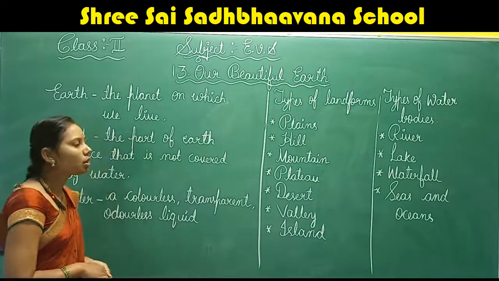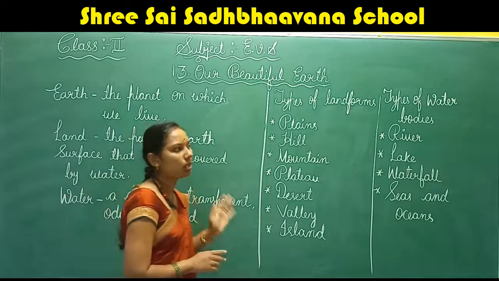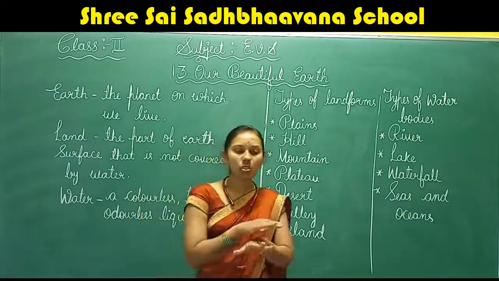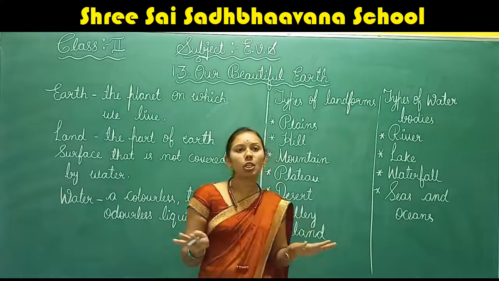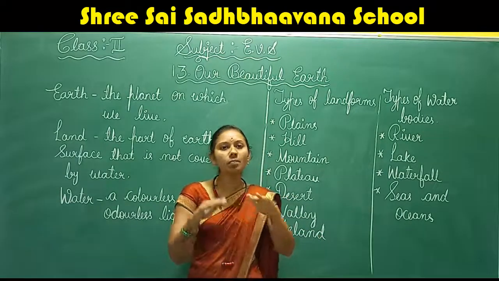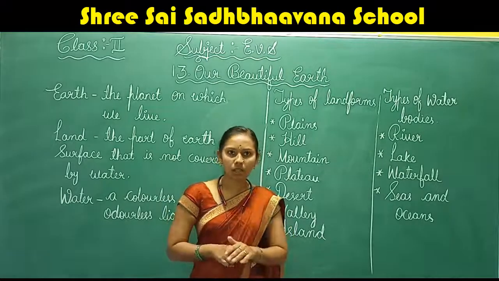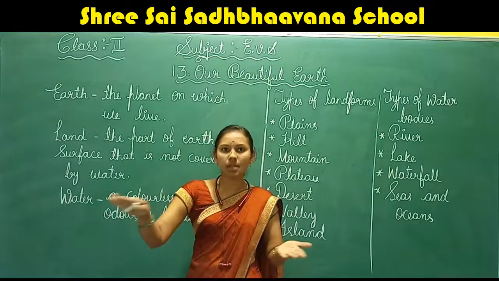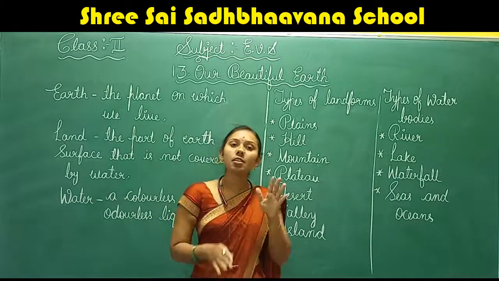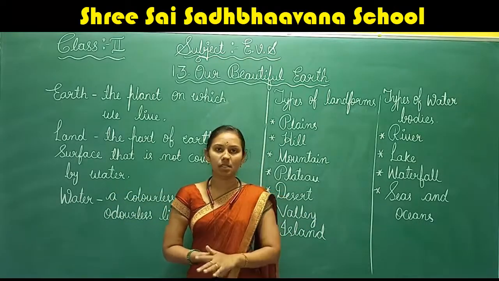Now, when we move on to the land, it is not the same in all places. The land varies from place to place. Is it the same in all places? No, it varies from place to place.